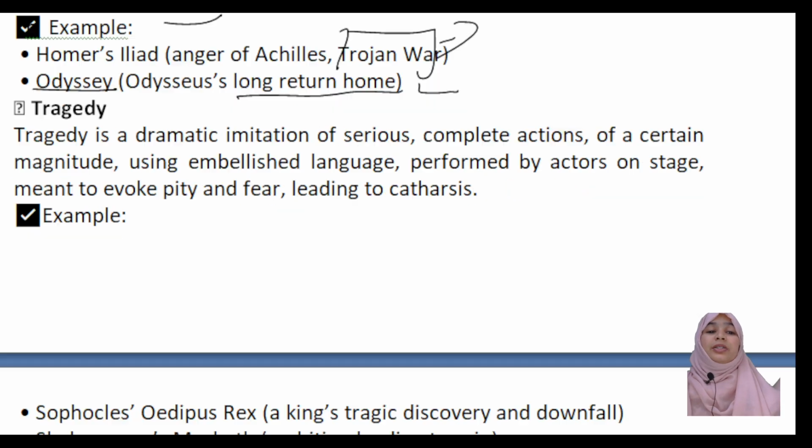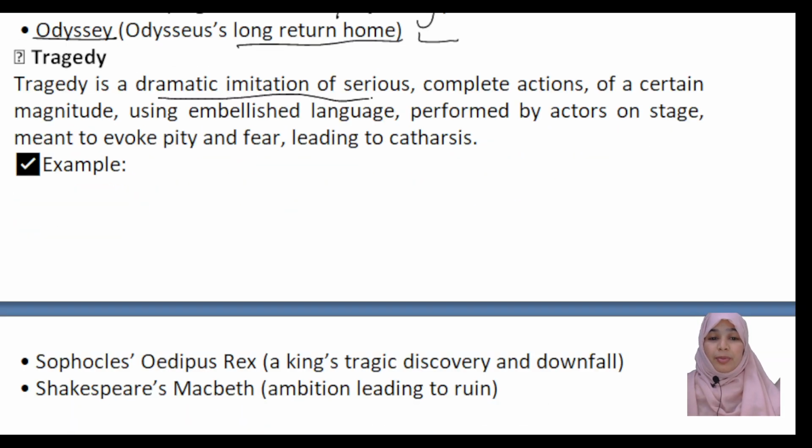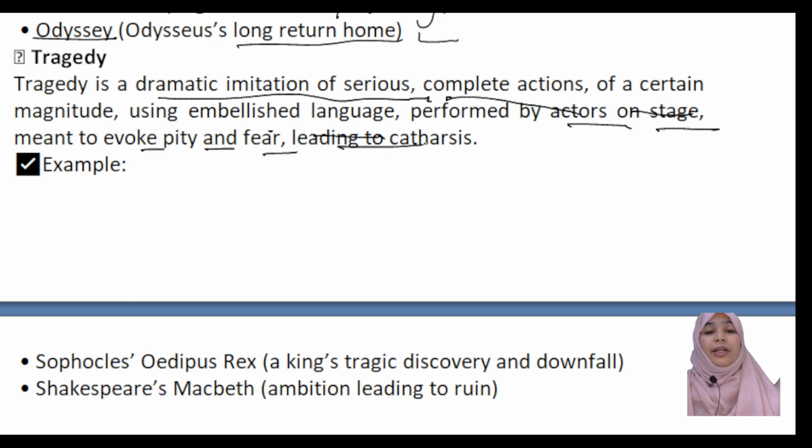Fine. What about tragedy? Tragedy is a dramatic imitation of a serious and complete action of a certain magnitude, using embellished language, performed by actors on a stage, meant to evoke pity and fear, leading to catharsis. Very nice. It is an imitation of serious action shown as a complete action, and it should evoke fear and pity in the audience.